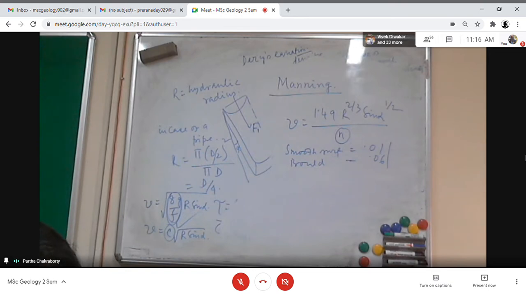One of those sheets will be the logarithmic graph sheet, which you cannot get in your nearest shop. So I will mail it. Please take 3-4 printouts of it, so that when I am demonstrating the practical class here, you can also do it sitting there while I am taking the class. Okay.